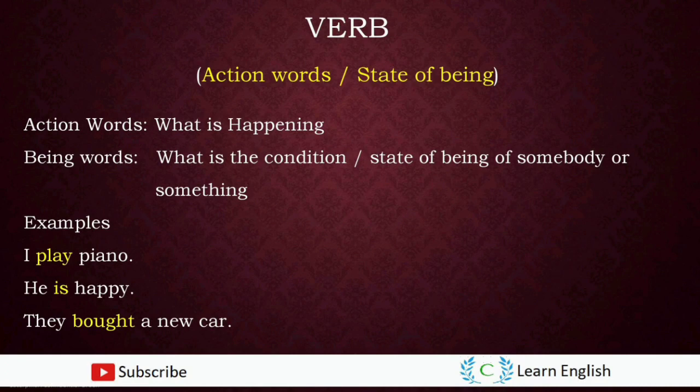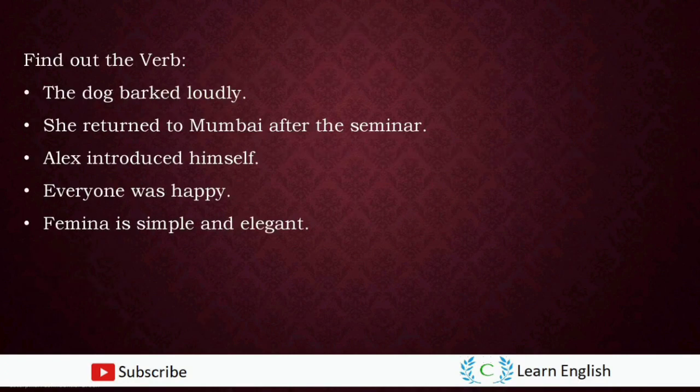If you look at the second sentence, the word is acts as a verb because it tells about the state of being of somebody. So the word is a verb. Third sentence, the word bought is an action word. So that is a verb used in the third sentence. To check your understanding, please pause the video and find out the verb from the sentences given.